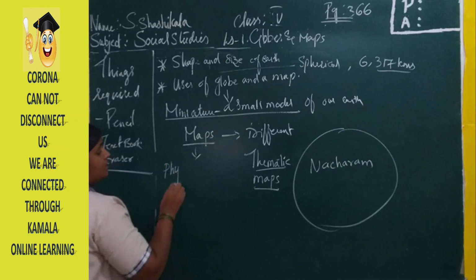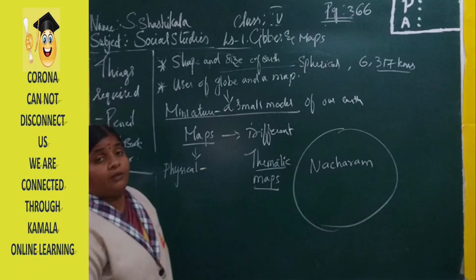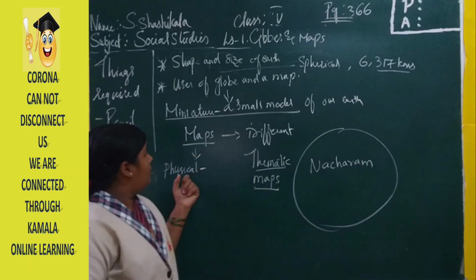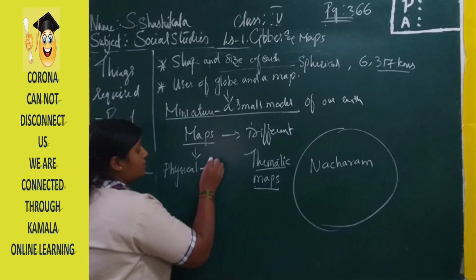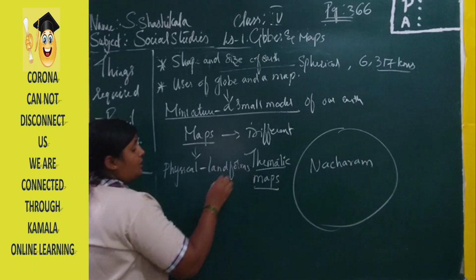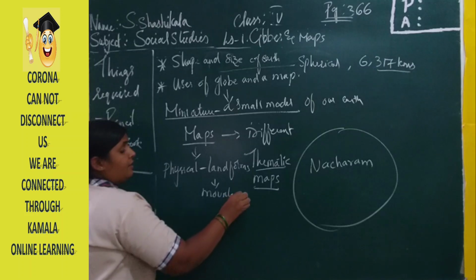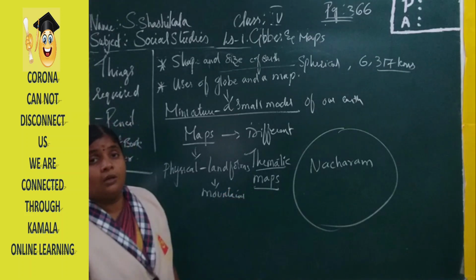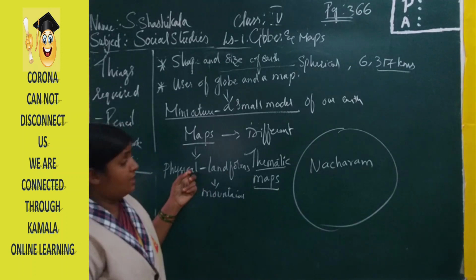First one is the physical map. Physical map means where we can identify the different types of landforms which are made by nature, like mountains, plains, plateaus, rivers, hills.